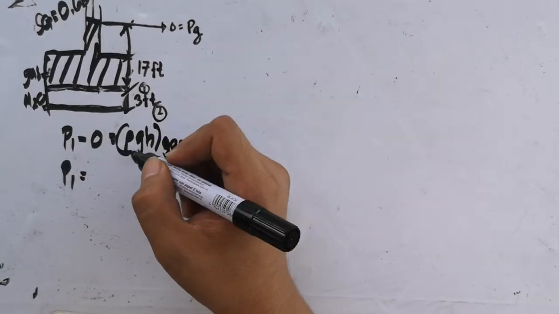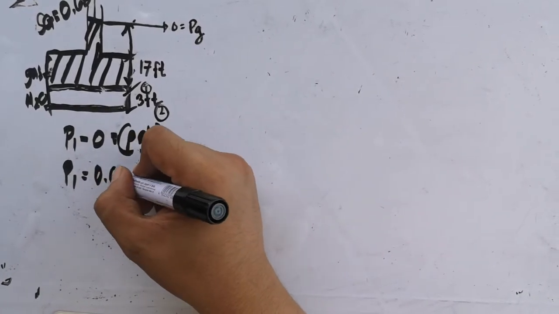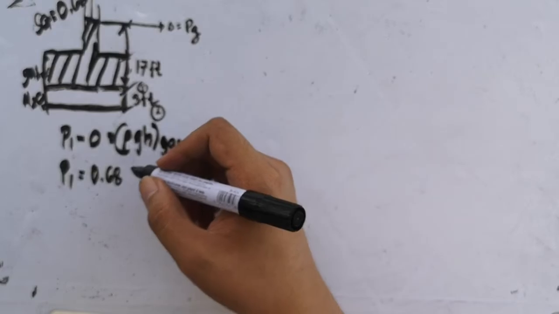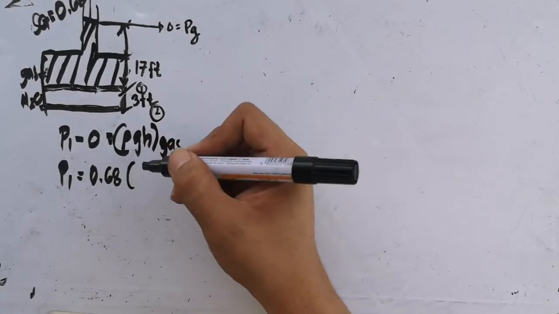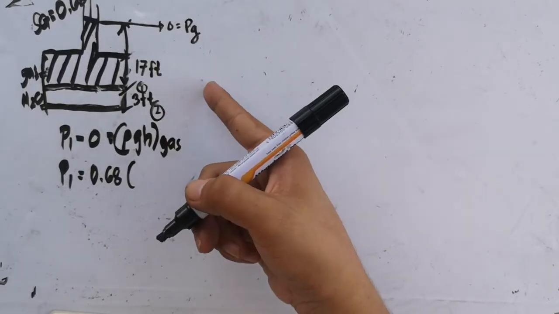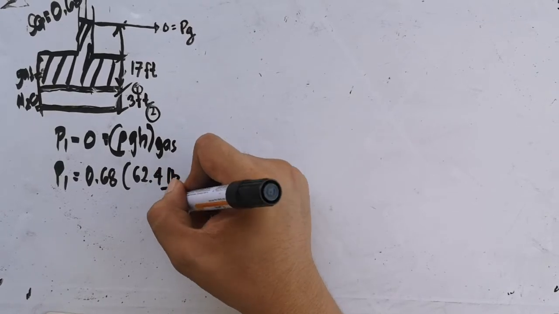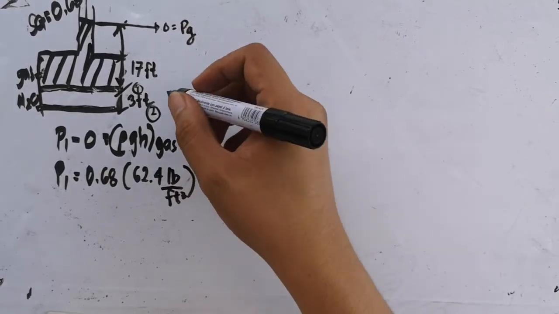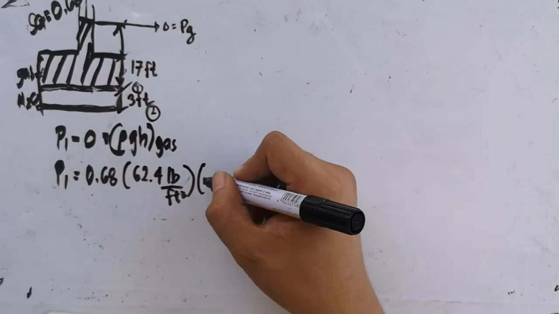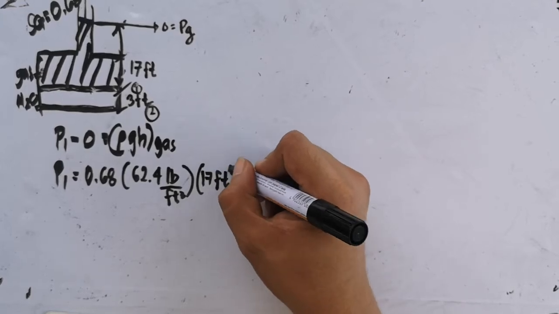So, P1 is just equal to rho g, which is gamma. Our gasoline is 0.68, the specific gravity, times gamma of water. Since these are English units, 62.4 pounds per feet cube, times the height of 17 feet.